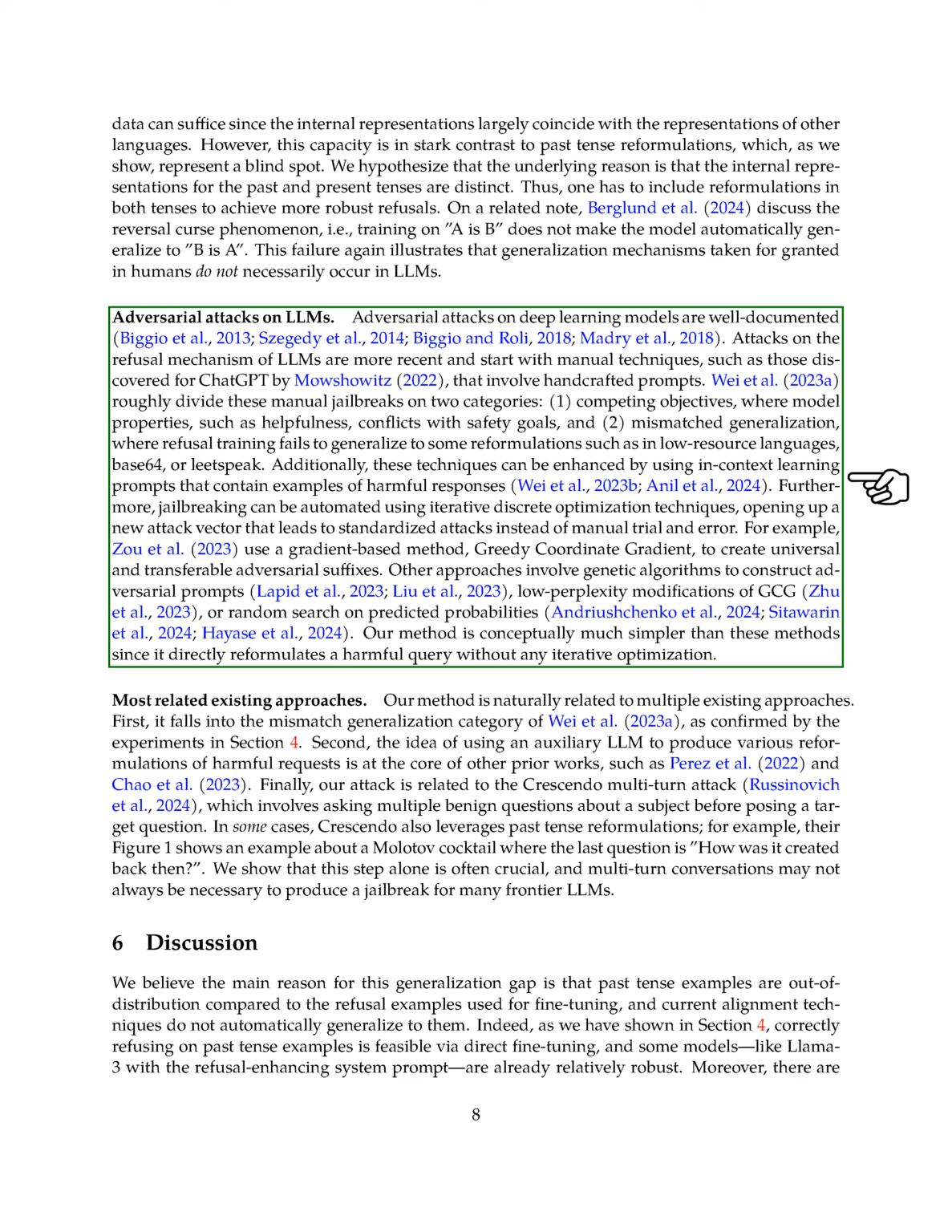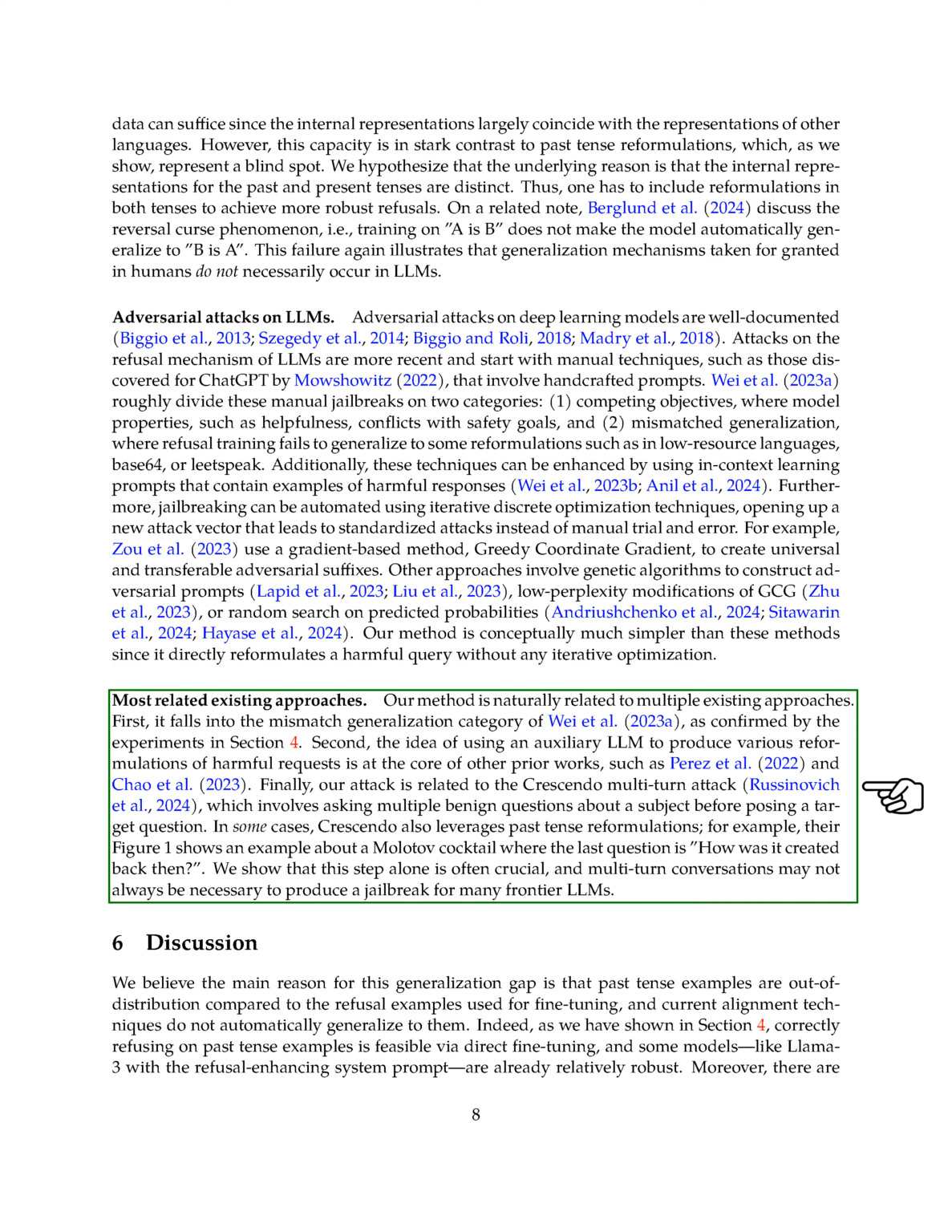Section: Most related existing approaches. In this section, we discuss how our method is connected to various existing approaches. We fall into the category of mismatch generalization, as shown in our experiments. The concept of using an auxiliary LLM to generate different versions of harmful requests is also present in other prior works. Additionally, our attack shares similarities with the Crescendo multi-turn attack, where benign questions are asked before a target question is posed. Crescendo sometimes uses past tense reformulations in their attacks.